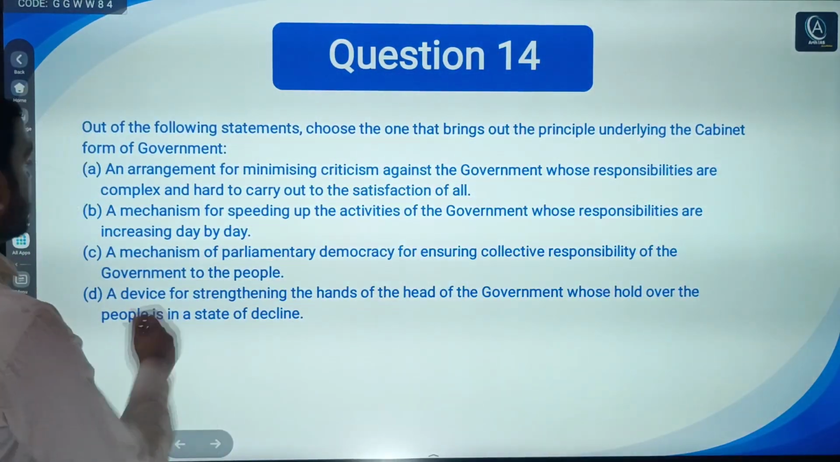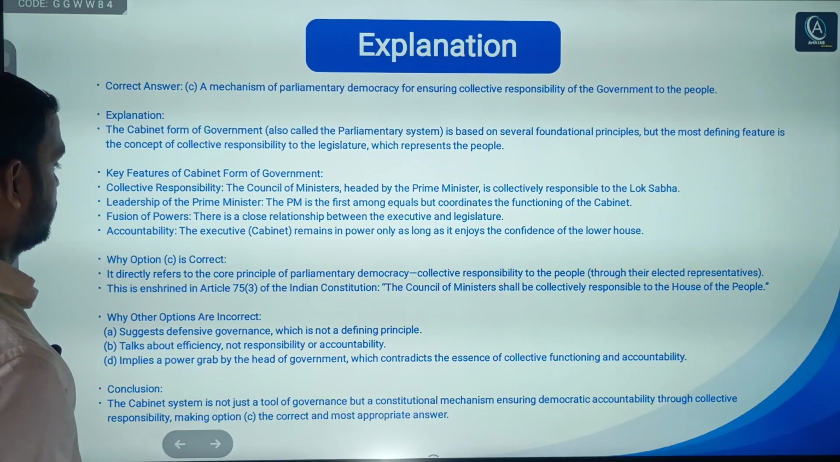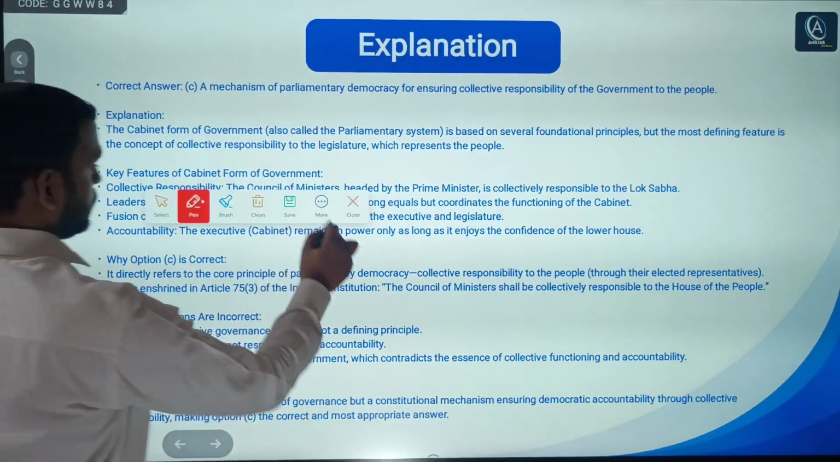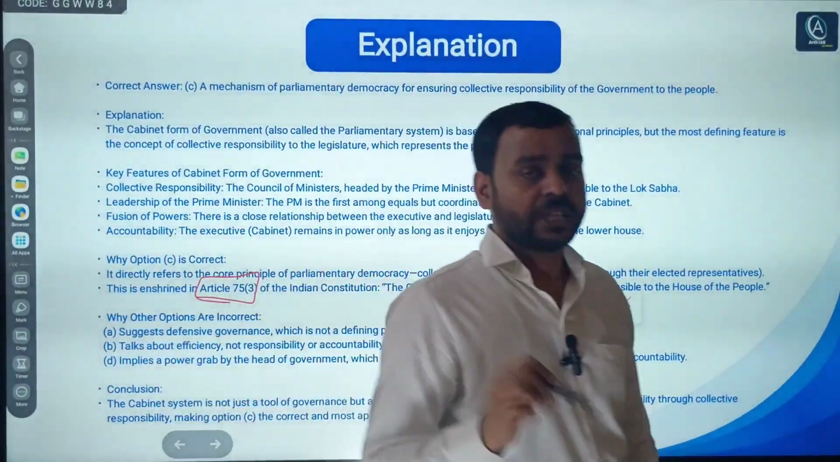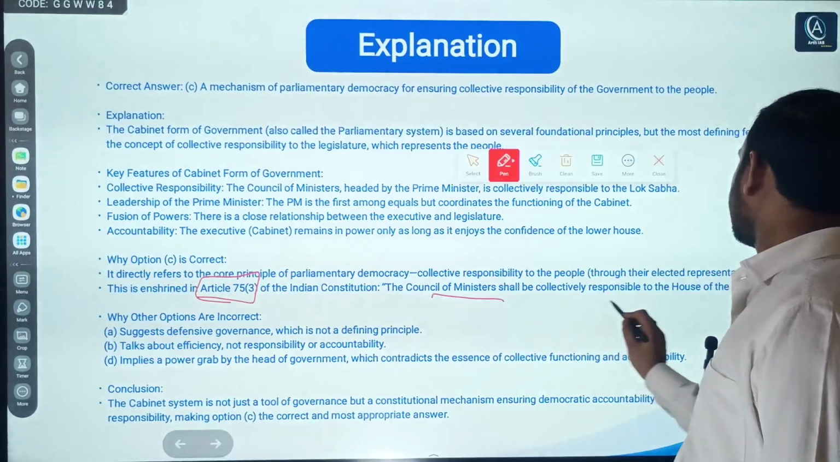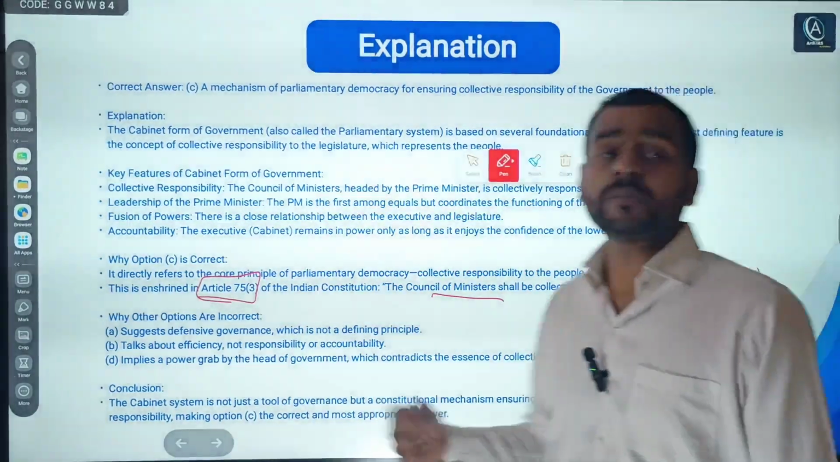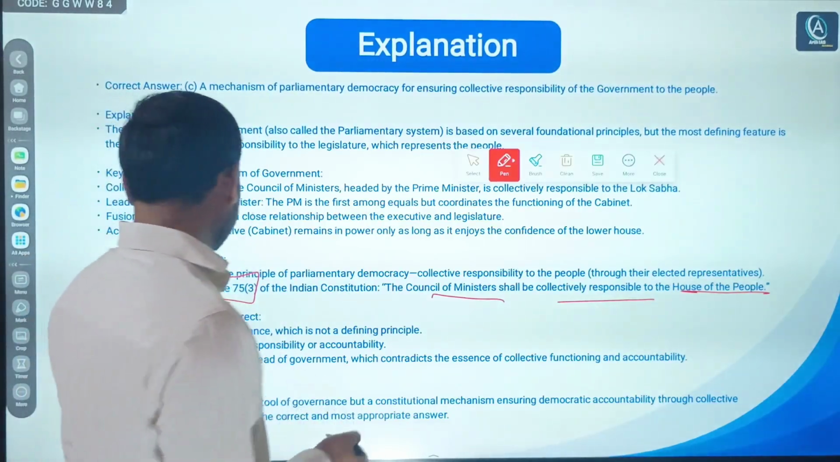So just read the explanation. Already you would be knowing. And here this article is important, Article 75 clause 3. Very simple. And it says what? The Council of Ministers shall be collectively responsible to the House of the People. House of the People means what? Lower house, Lok Sabha. Simple.